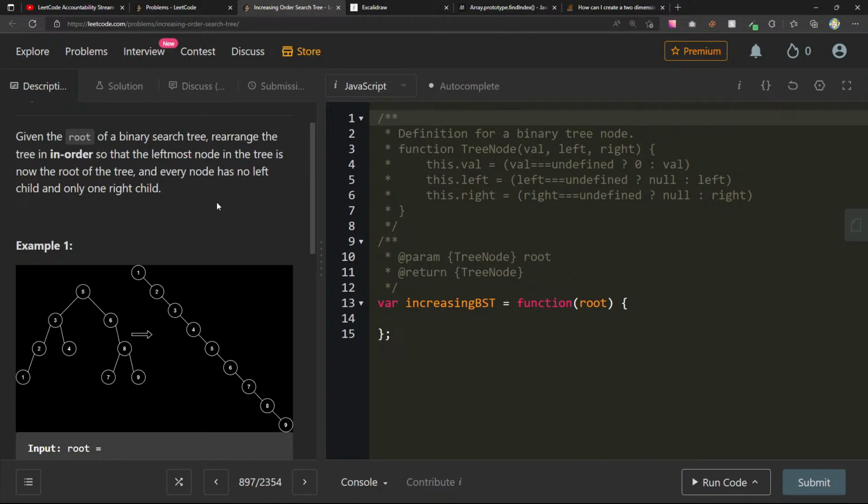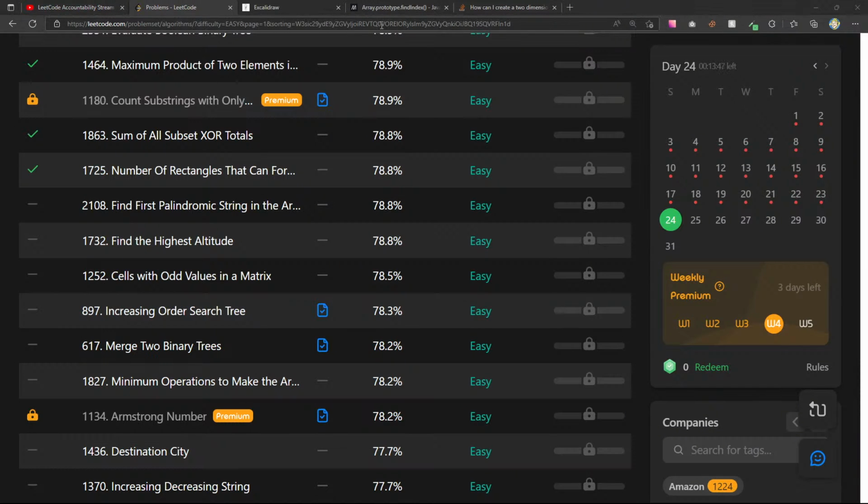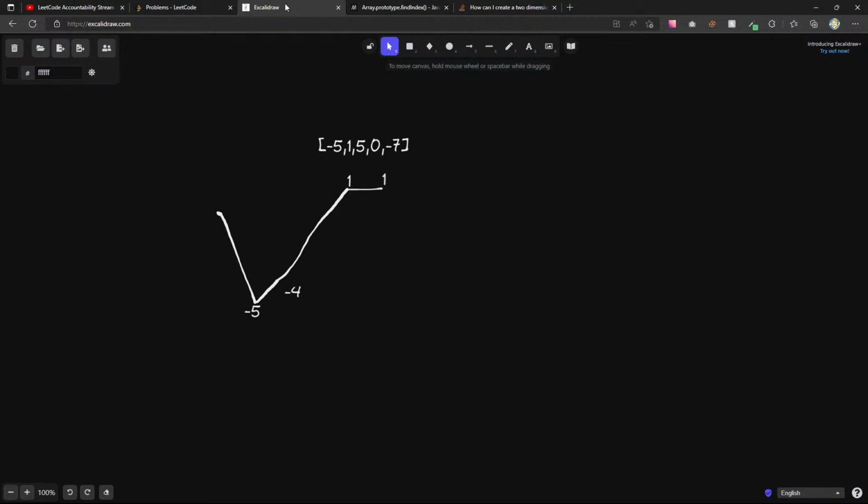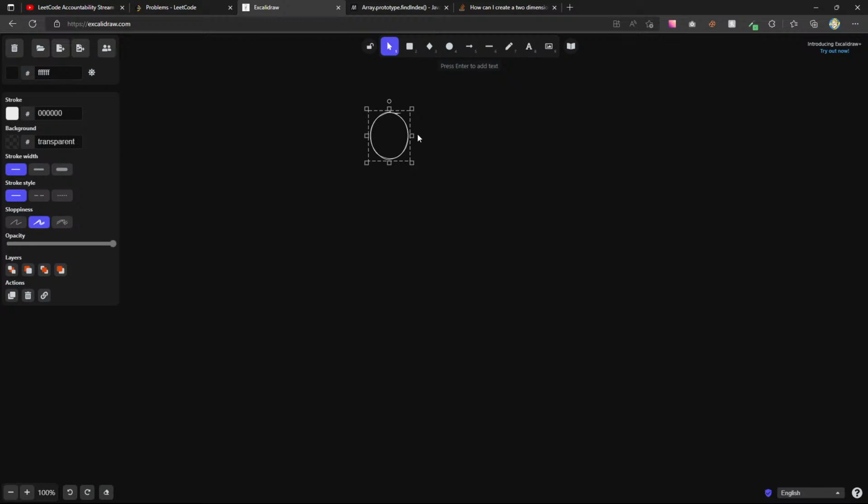But you know what? Let me see, 5, 3, 6, 2, 4. I really want to draw this one out. So I'm going to move the LeetCode window out of the way and go to Excalidraw, because this one is definitely worth drawing out. I think we'll only be able to really do it right if we draw it out.